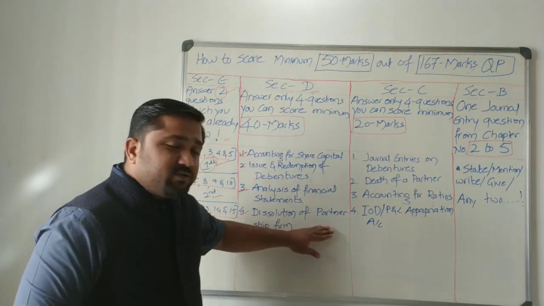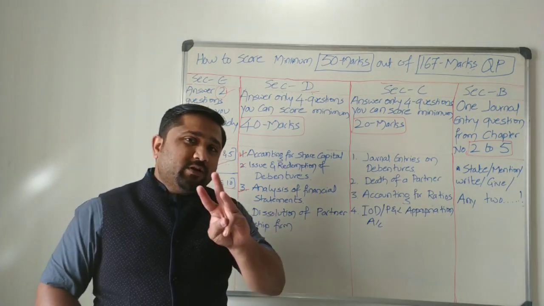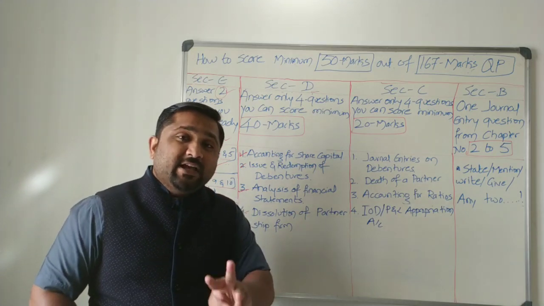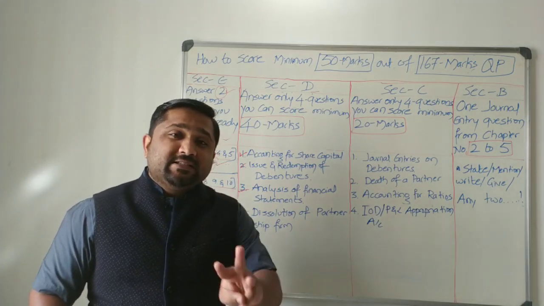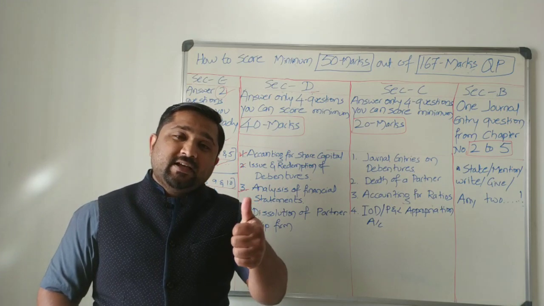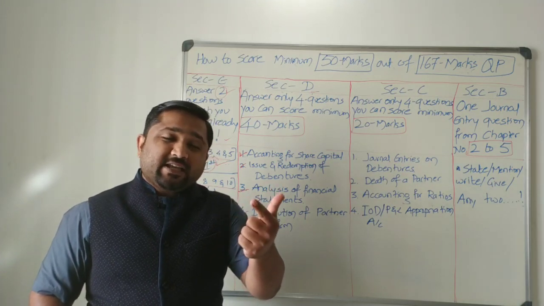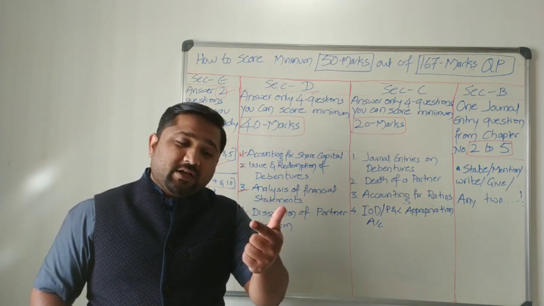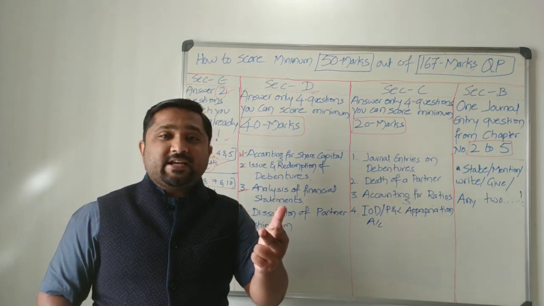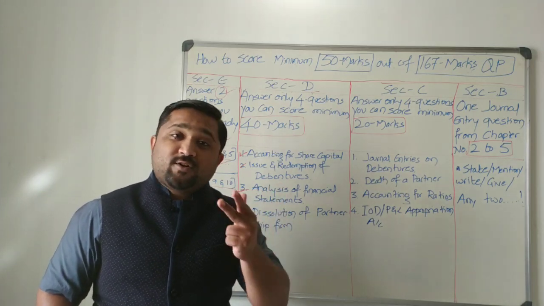See, when it comes to dissolution of a partnership firm, you need to prepare only 3 ledger accounts. Yes, only 3 ledger accounts. First one is realization account. Second one is partners capital account. Third one is cash or bank account, depends on the question.